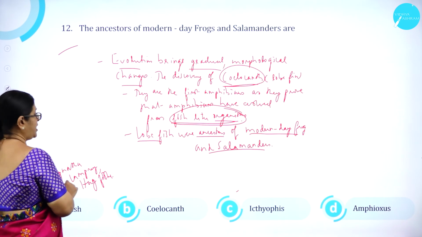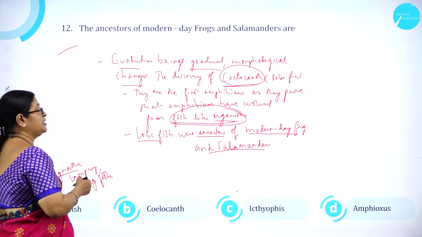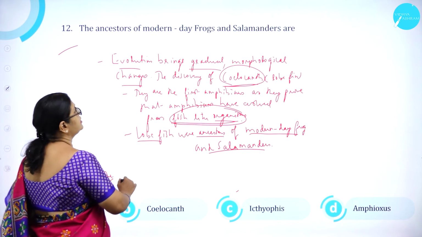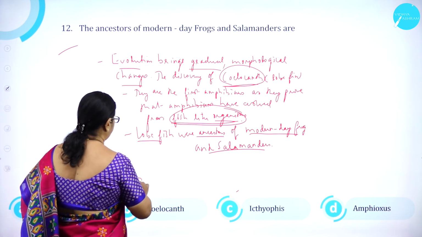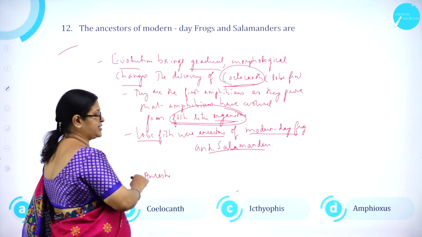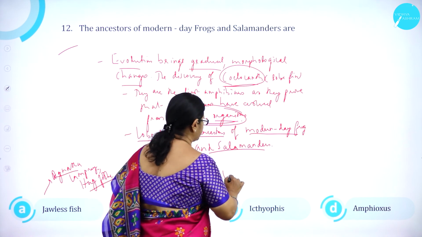Option A, jawless fish means what? Agnatha, without jaws, like lampreys, hagfishes. Coelacanth, it is an ancestor of modern day frogs and salamanders. Ichthyophis, limbless amphibian.